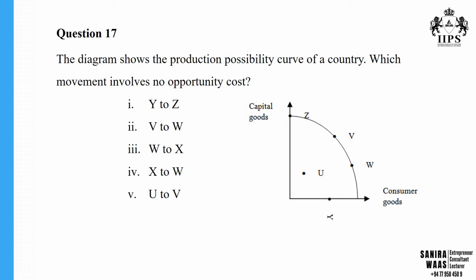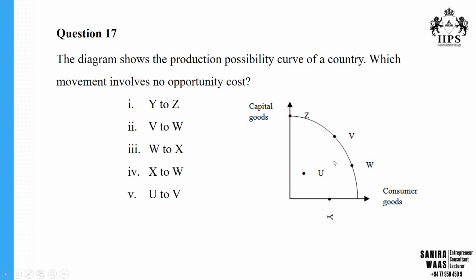The diagram shows the production possibility curve of a country. Which movement involves no opportunity cost? You have been given multiple options to decide the movement of no opportunity cost. Whenever you are given a no opportunity cost or zero opportunity cost option, you need to know one thing. Zero opportunity cost will be denoted, in almost every question, by a point inside the curve on the answer sheet.